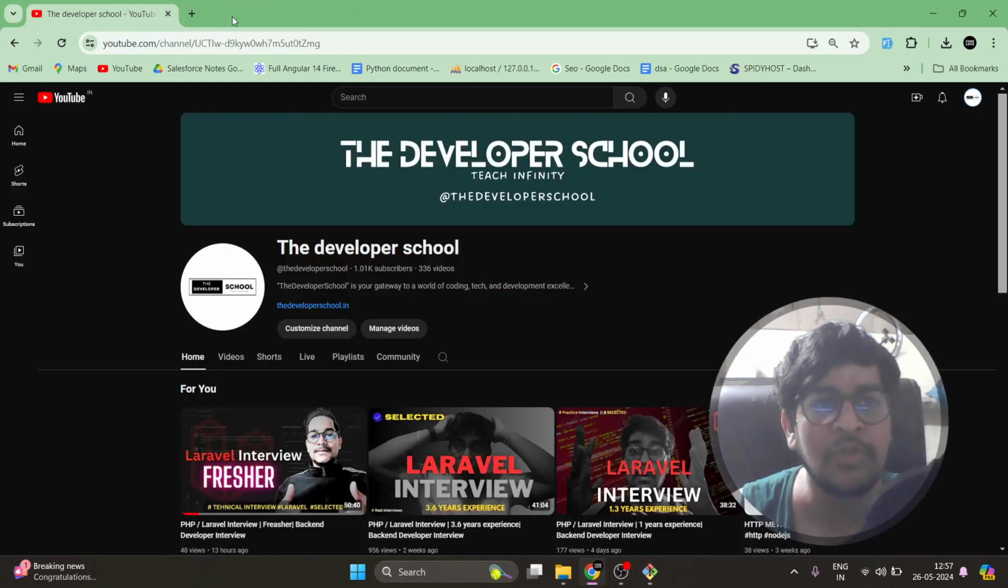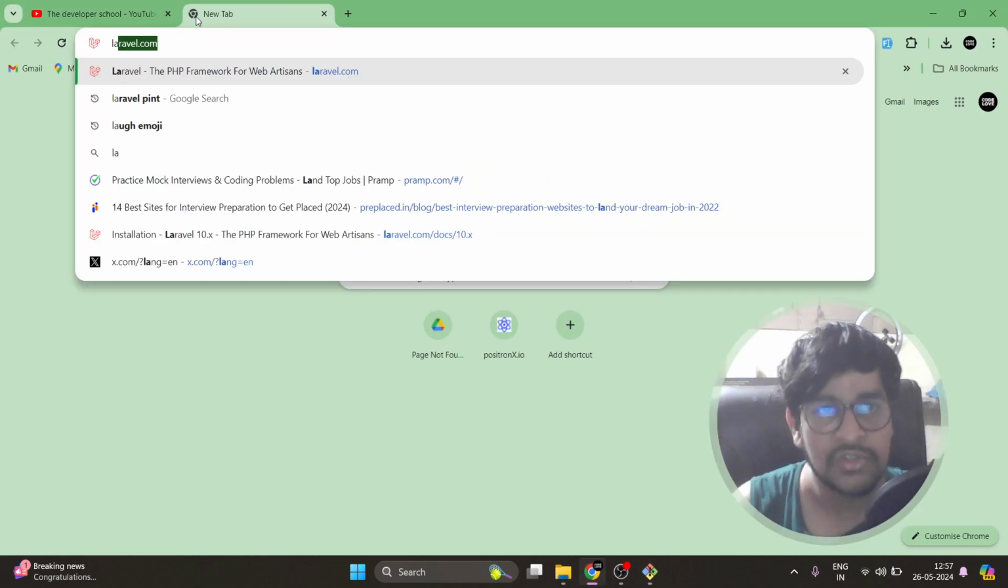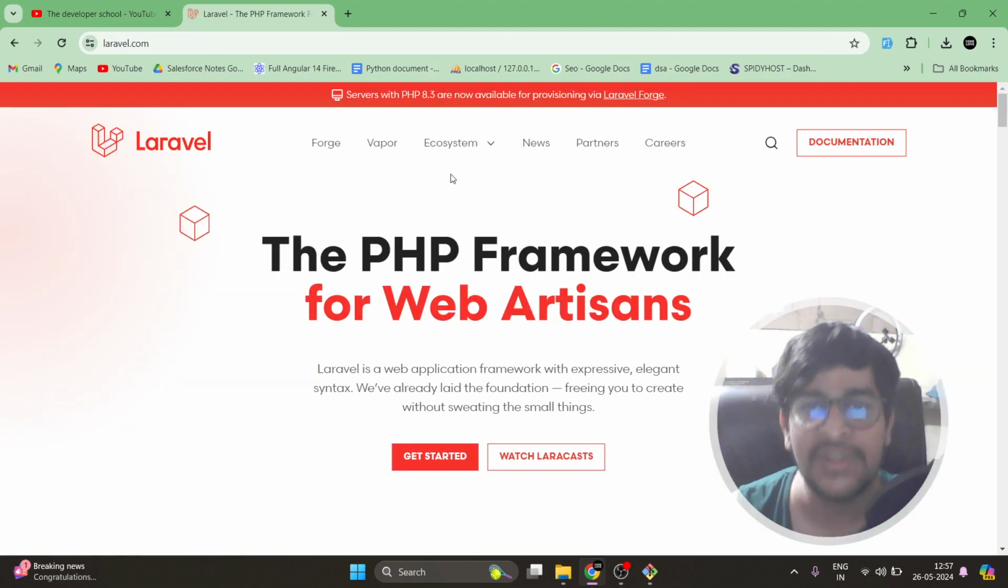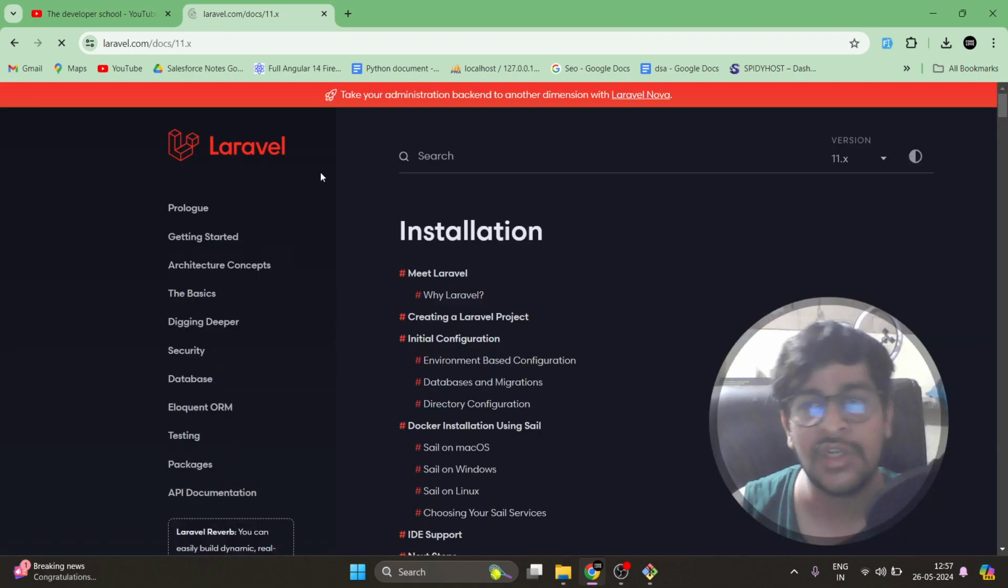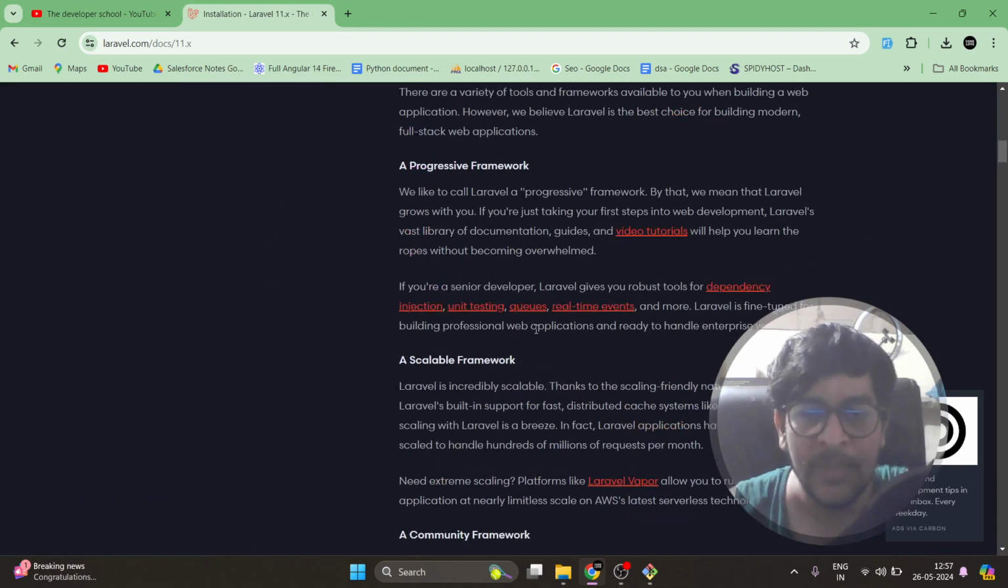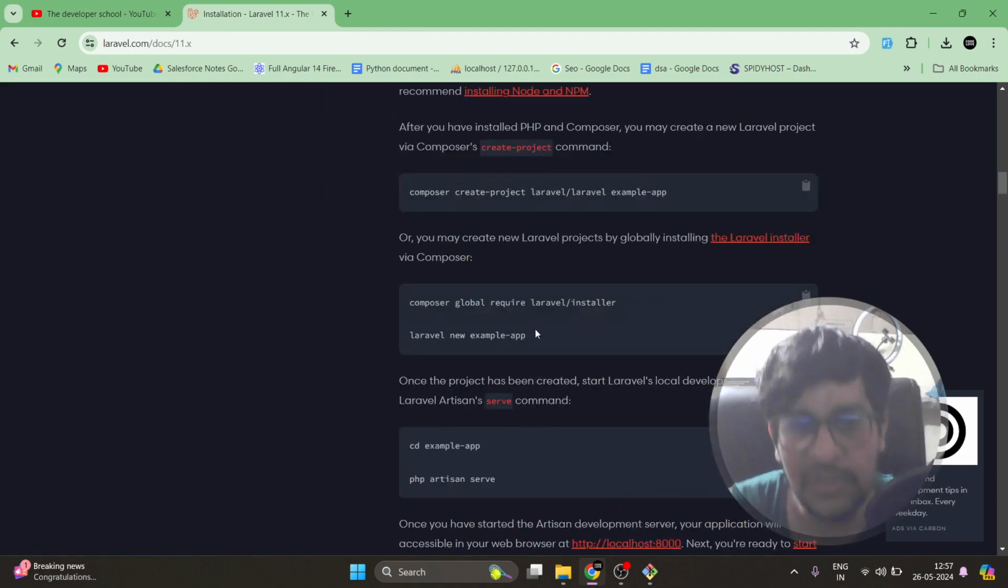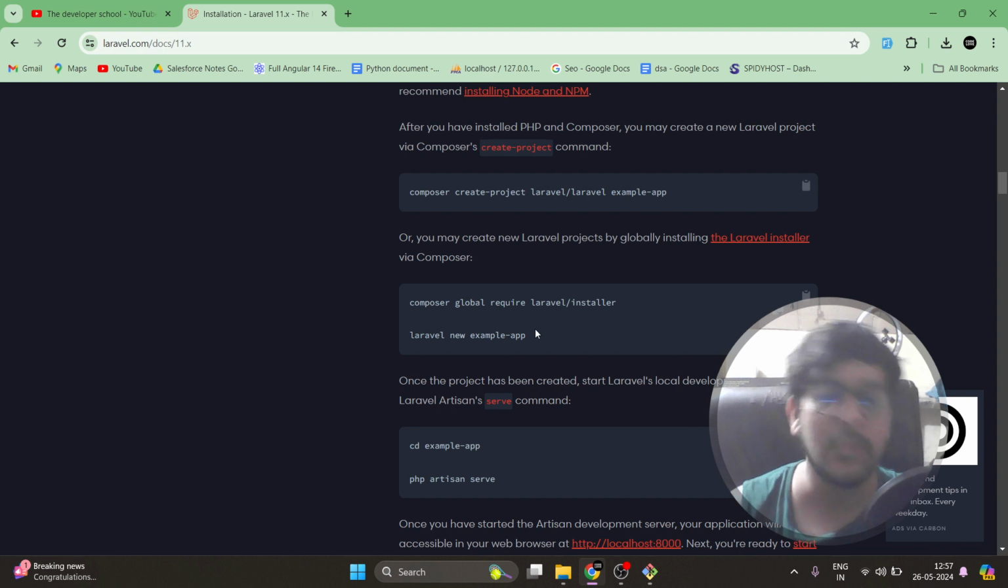After this, we have to go over the website of Laravel. So I am going to type Laravel. Inside the Laravel site you can see documentation or get started, whatever you would like to do. Here you will see something like composer create-project laravel/laravel example-app. If you go with this, then Composer will directly install the latest version of Laravel.